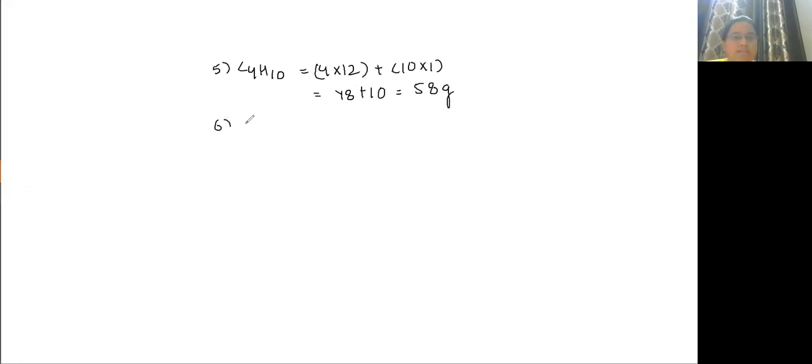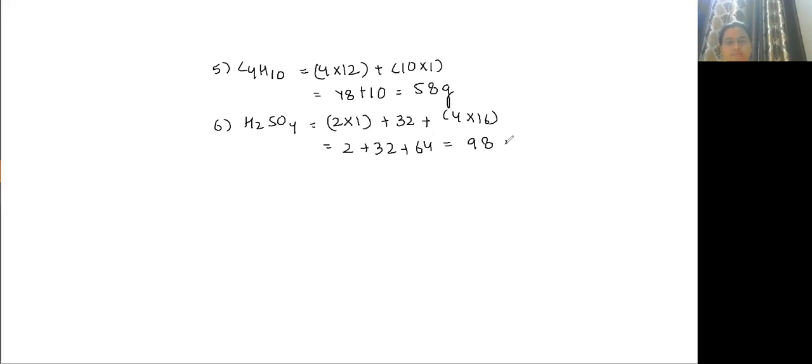Now sixth is H2SO4. So 2 hydrogen atoms will be 2 into 1, sulfur is 32, oxygen atoms are 4 into 16. On solving this, you will get 98 grams.